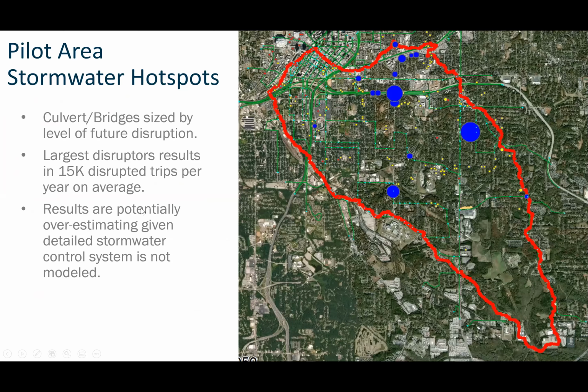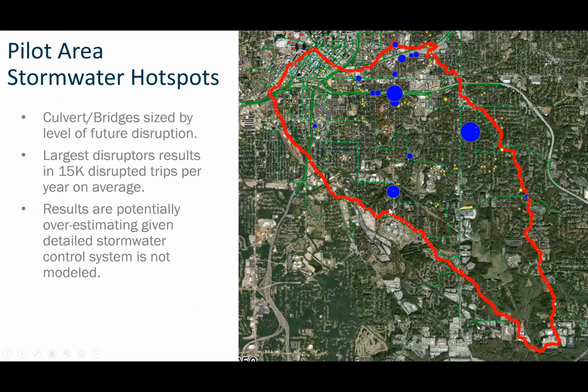As a result of all that analysis, just like Boulder, we were able to find stormwater hotspots, and show that this large dot right here is 15,000 trips per year disrupted because of flooding.